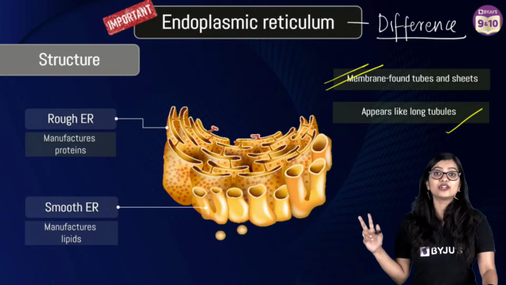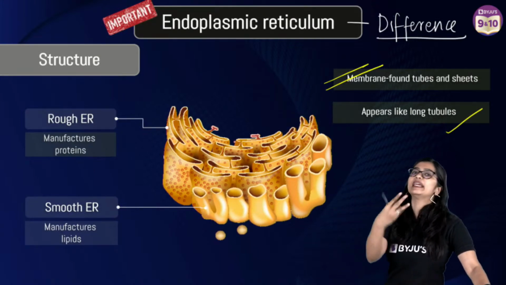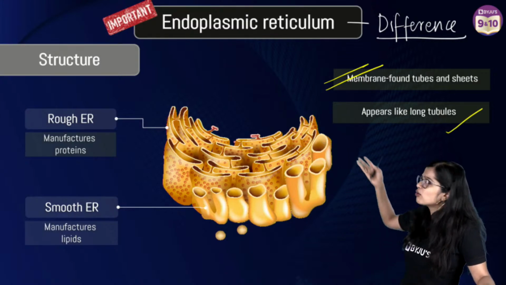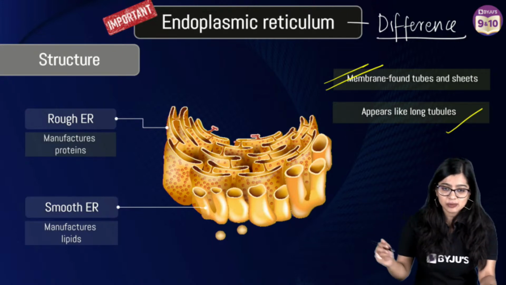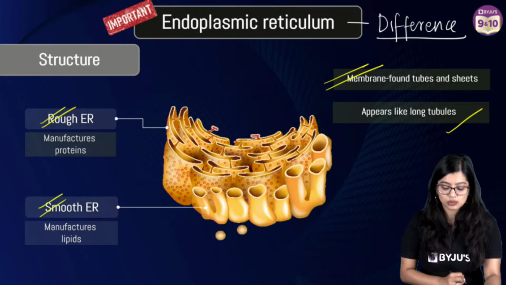Now there are two types of endoplasmic reticulum. If you look at this image only, forget me telling you, you see that the ER does not look consistent. It does not look the same throughout. There is a difference, right? Which is why there is rough ER and smooth ER.